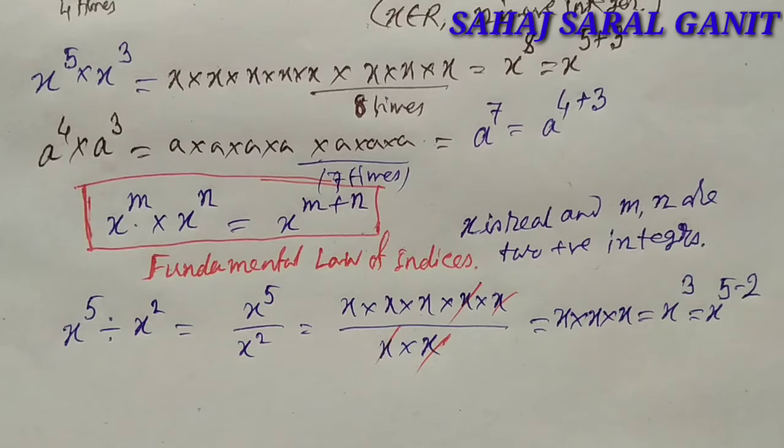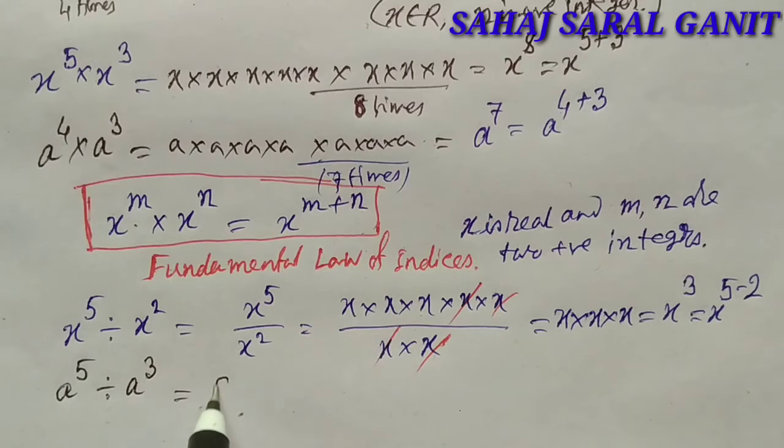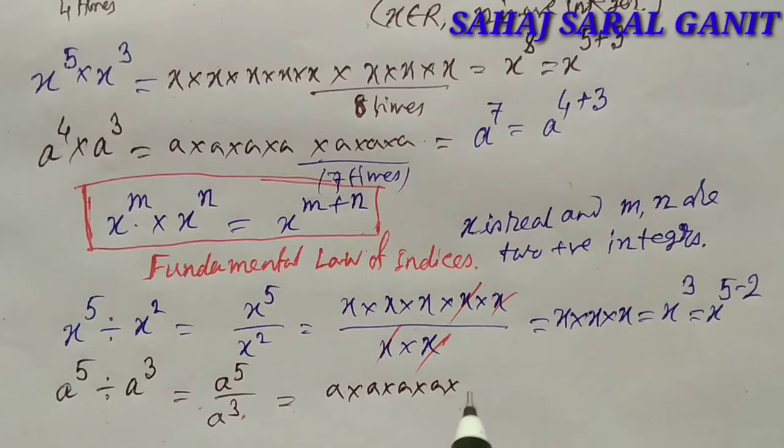Similarly, if a to the power 5 is divided by a cube, that is a to the power 5 by a cube, we write a multiplied 5 times in the numerator, and in the denominator a is multiplied 3 times.